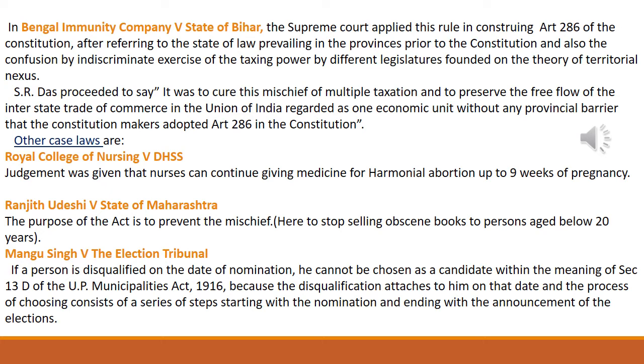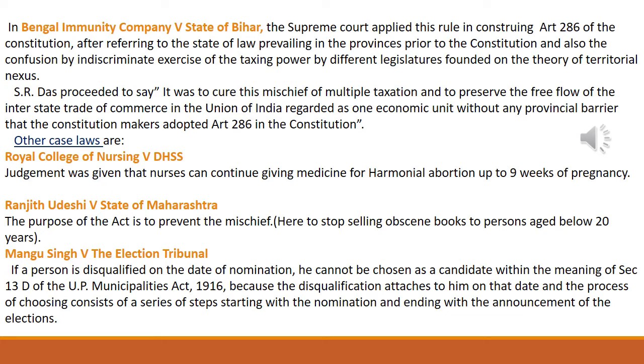Another case, Ranjit Udeshi versus State of Maharashtra. This person was selling all kinds of books. He was arrested for selling obscene books to persons who were below the age of 20 years. He said, no, I was not aware of what the information inside the book was. If people come and ask for those books, I was selling them, but I was not aware that these books contain obscene content which should not be sold to people who are below 20 years.